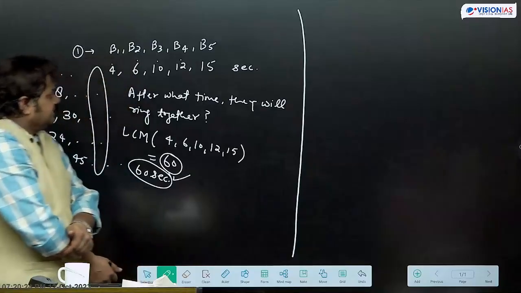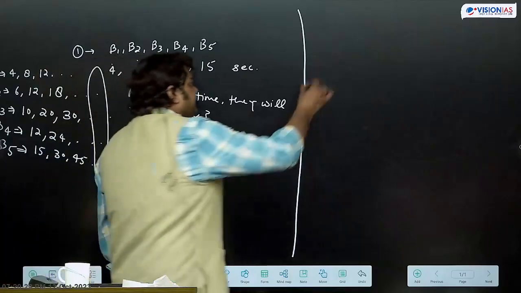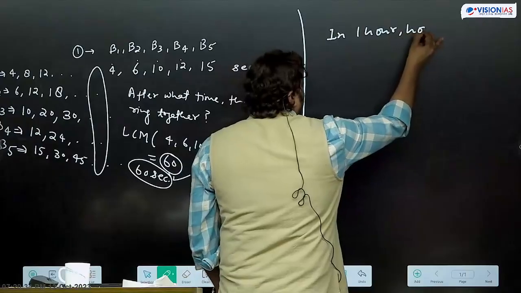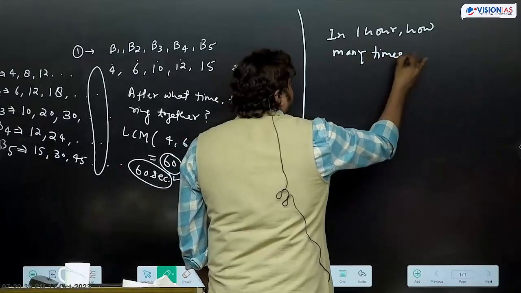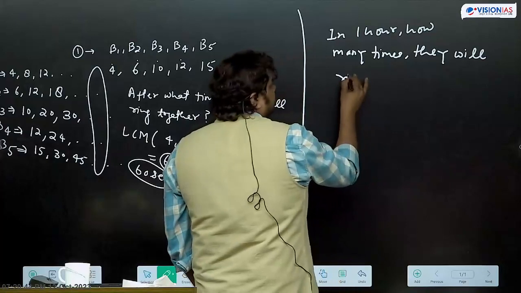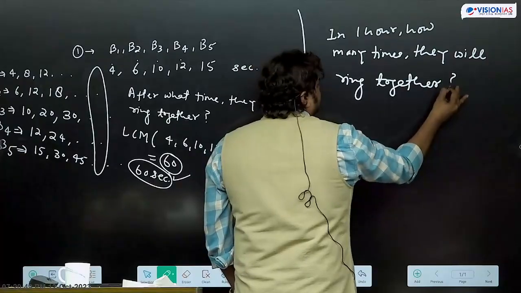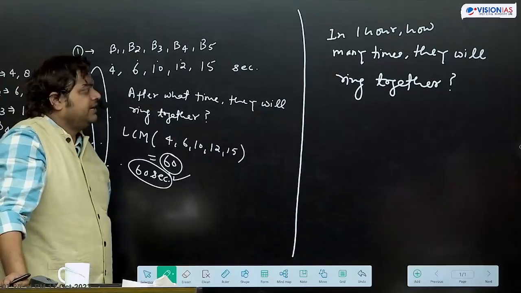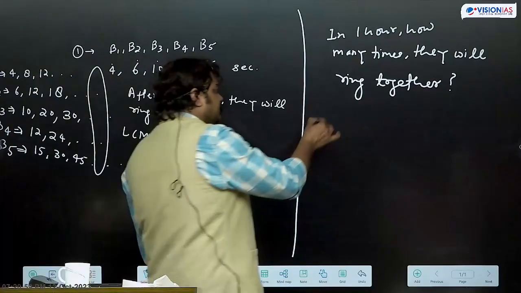Then the question is, in 1 hour, how many times they will ring together? In 1 hour, how many times they will ring together? 60. Options में this way it was given.